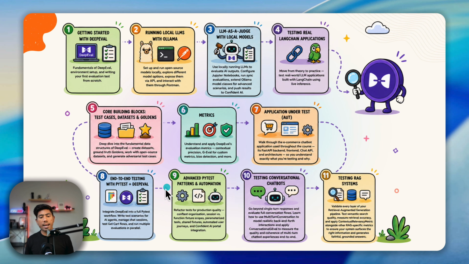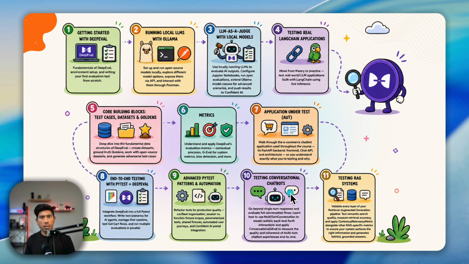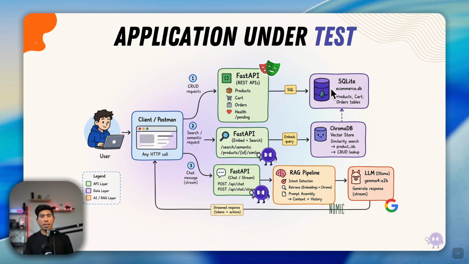We'll also start learning advanced PyTest patterns and automation code, like a framework-level structure of the code, which you can use for reusability across all the tests. Then we'll talk about how we can test conversational chatbots with multi-turn evaluation. And then we'll also be testing RAG systems and MCP servers. So everything is going to be covered in this course. And this is the application that we are seeing here that is going to be tested.